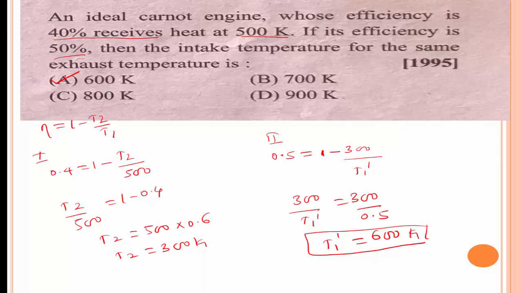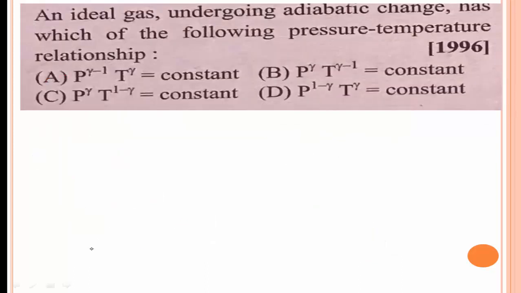And the next problem is, an ideal gas undergoing adiabatic change has which of the following pressure temperature relationships? For an ideal gas undergoing adiabatic change, we know the formula PV to the power of gamma is equal to constant.